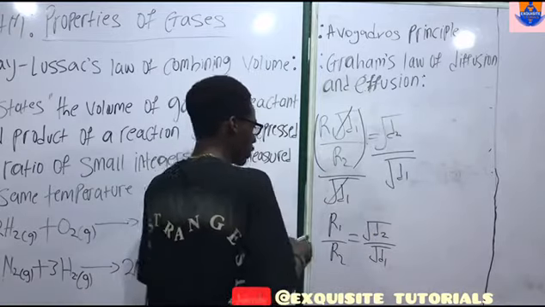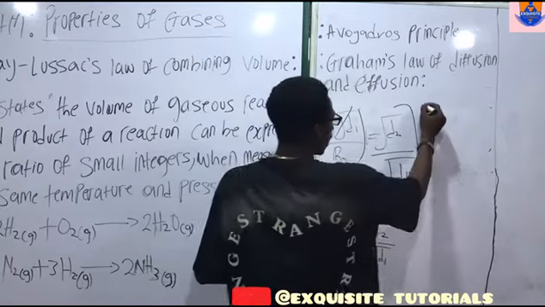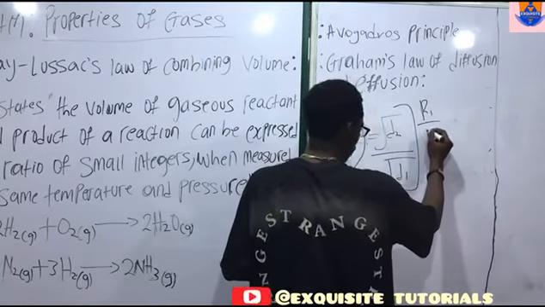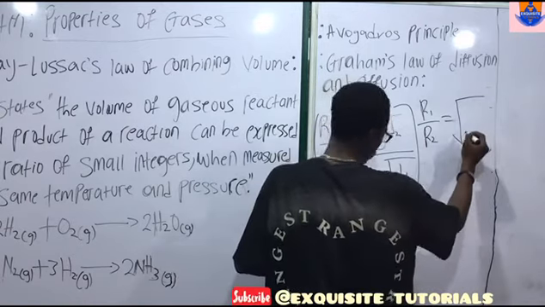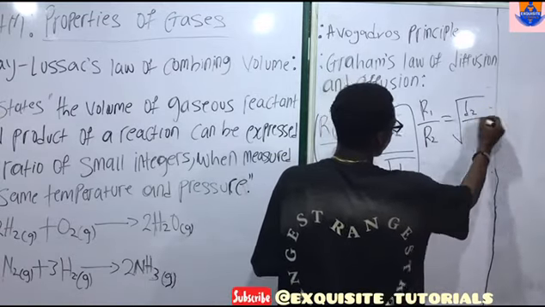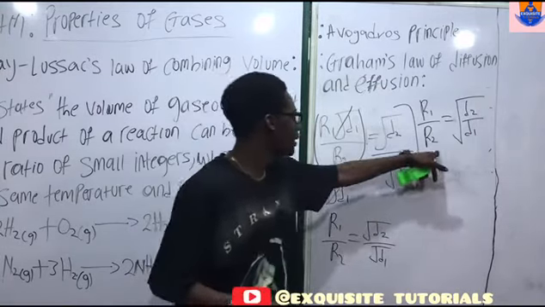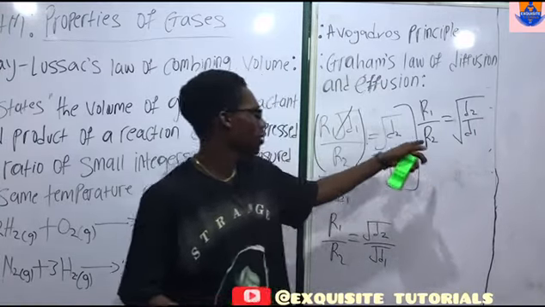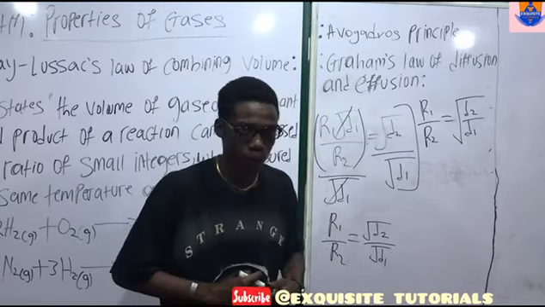Now rate 1 over rate 2 is equal to a complete square root of d2 over d1. Now this is the formula to calculate for Graham's law of diffusion.